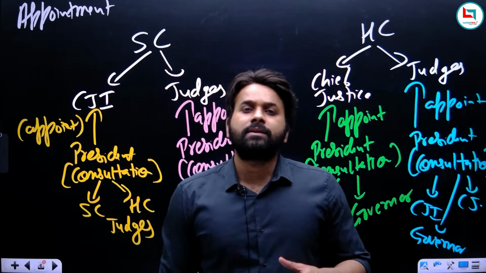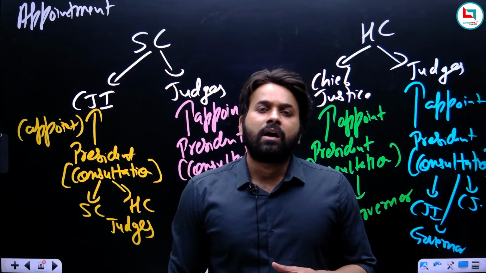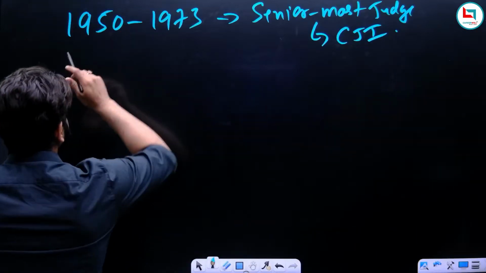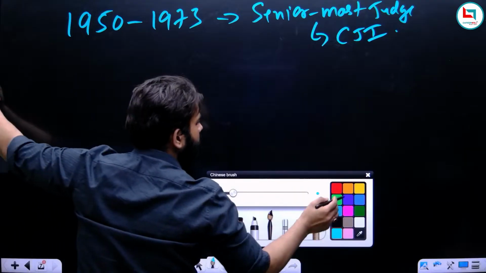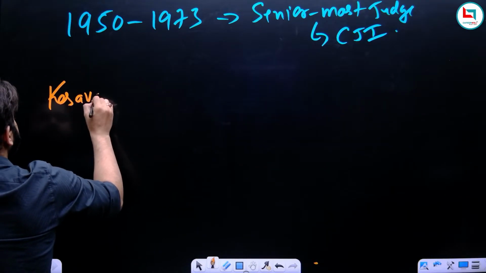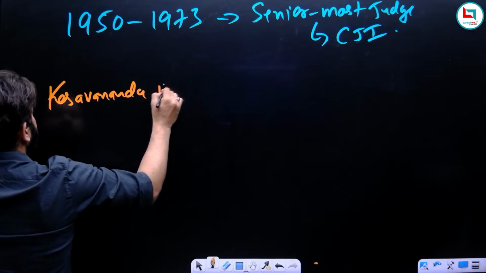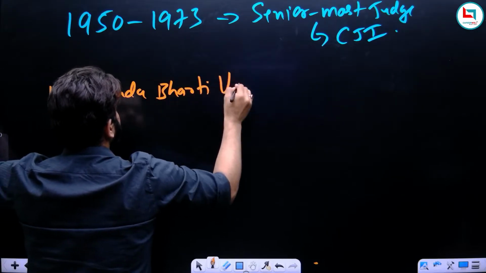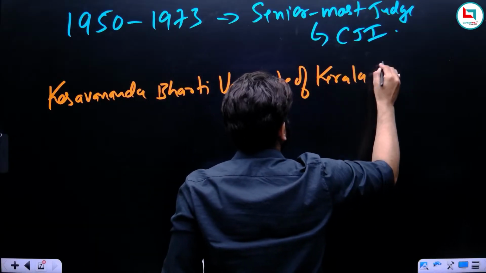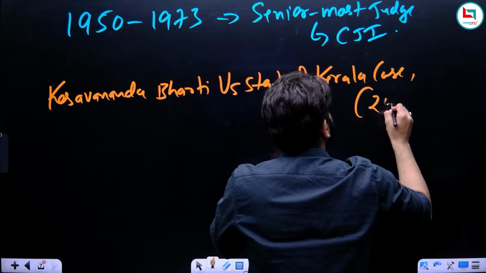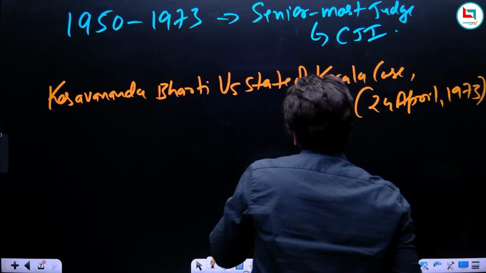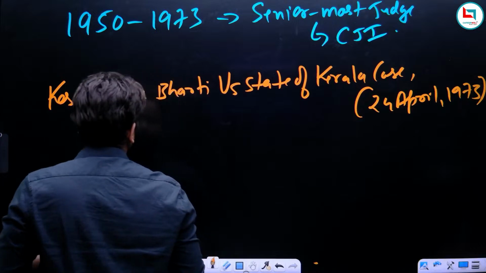But what happened in 1973? Why did this convention exist only for 23 years? What happened after 1973? So in 1973, there was a case, and we all know about this case. It was the famous Kesavananda Bharati case, Kesavananda Bharati versus State of Kerala. And the exact date of the case was 24th of April 1973. So on this day, the judgment of this case was passed by the Supreme Court.